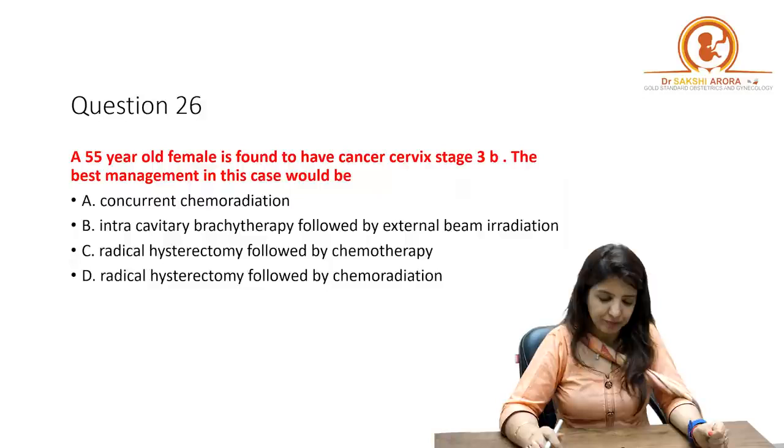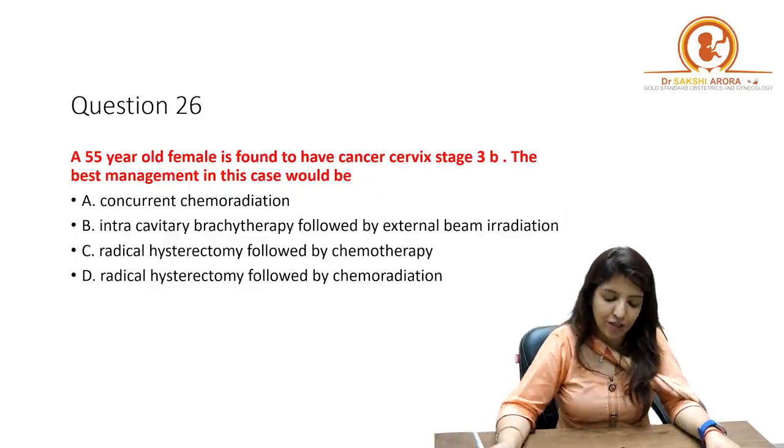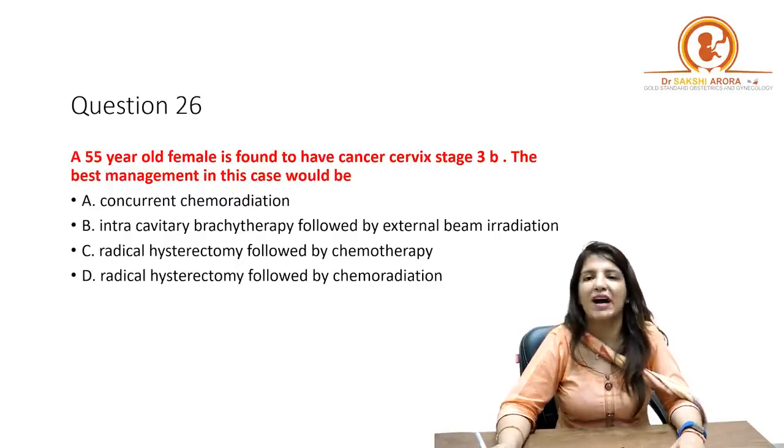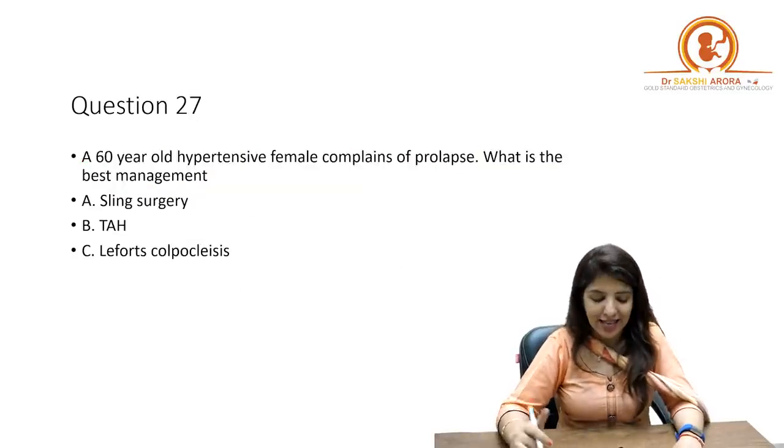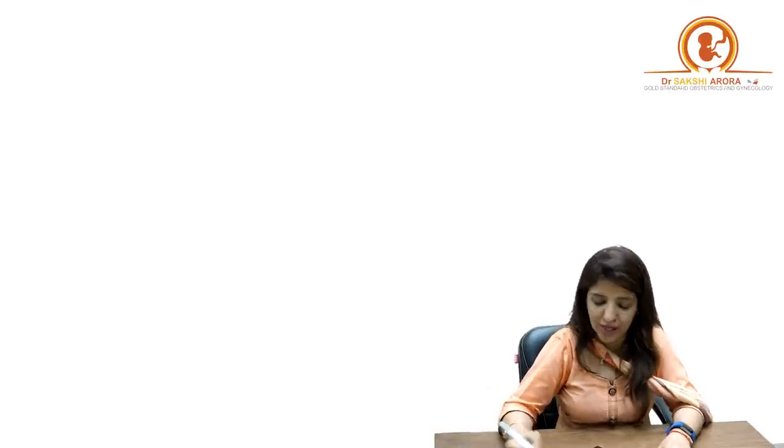Okay. Next question. A 55-year-old female is found to have cancer cervix stage 3B. The best management in this case would be, see, cancer cervix staging had undergone a change, and I have always told you the new staging for cancer cervix. So quickly, I want all of you to revise in your mind the staging of cancer cervix.